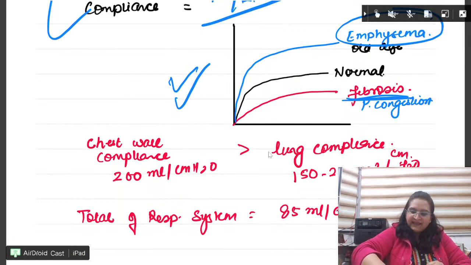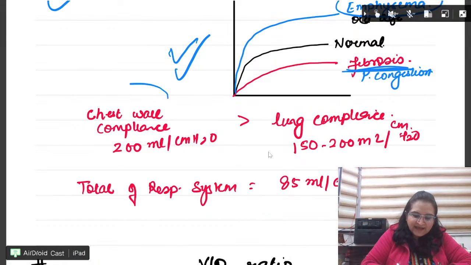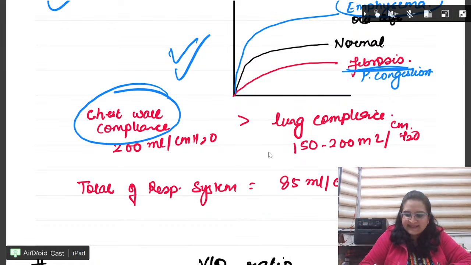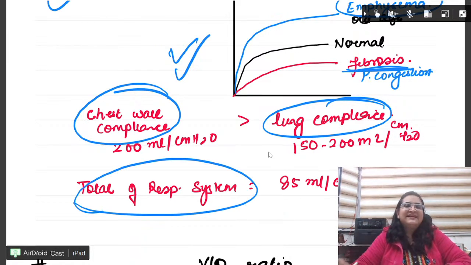Next, everyone, please note, the chest wall compliance is more than the lung compliance, which is more than the total respiratory system.